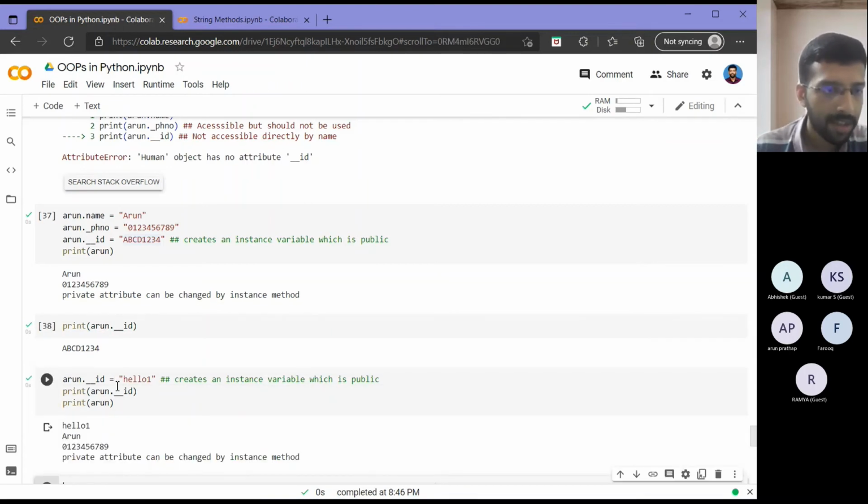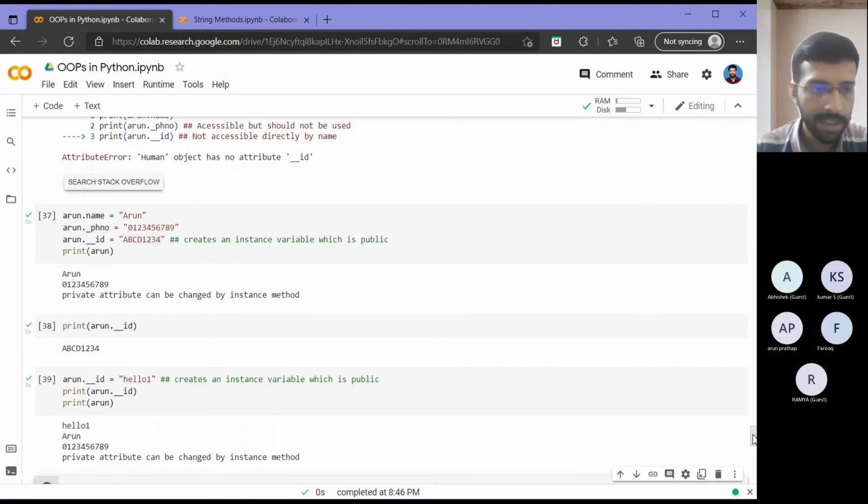Let's try to change that. So now again, I try to change that. Here I put it ABCD something. Here I again try to change that to hello one. So here again, as you can see, print Arun._ID gave me hello one only, whereas my Arun, in that it is still the old value. It is not getting updated.